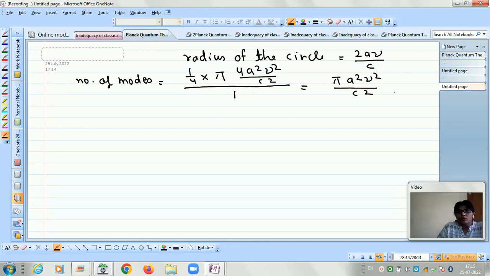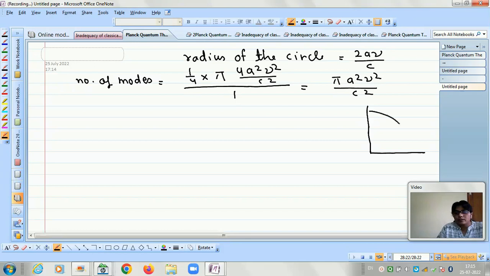Now let us recall the previous graph. Let us plot it again. So I have drawn the quadrant like this. Here it is n1 and here it is n2, and this is the radius, and the radius is given by 2a nu by c, and I have calculated the number of squares within this area.